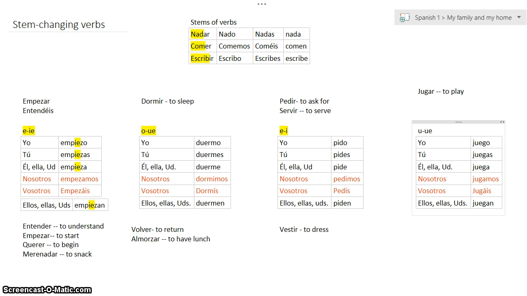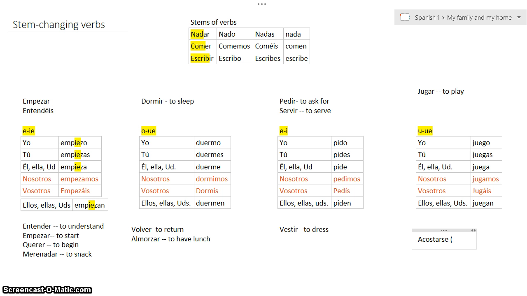Okay, and like I said, it's the only verb in the entire Spanish language that is a U to UE stem change. So from now on, when you start seeing a verb that is a stem changing verb, when you get your vocab list, you're going to see something like this: acostar, acostarse, to go to bed.